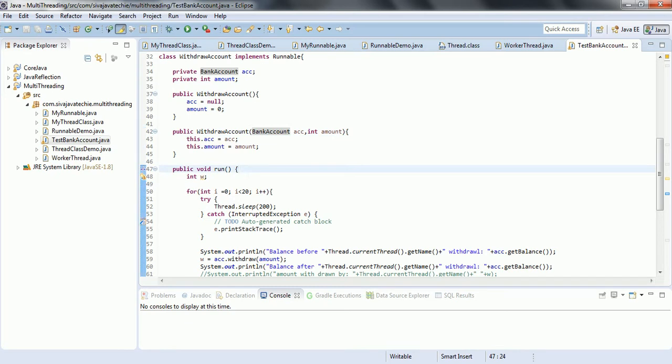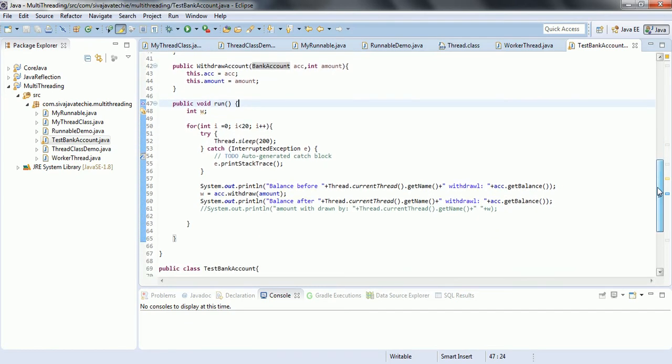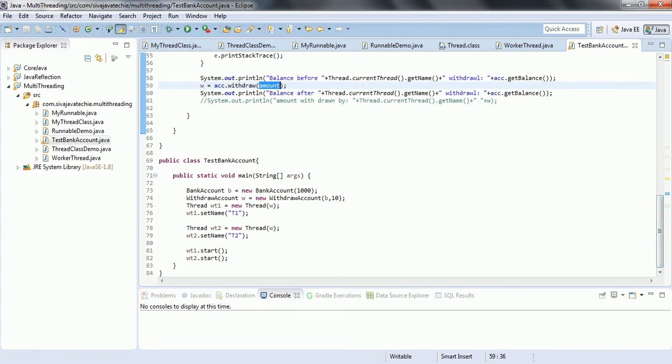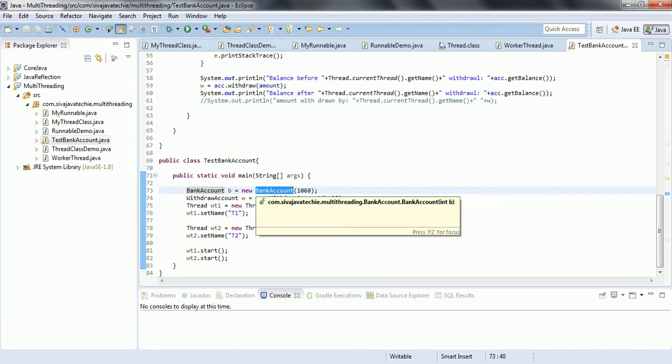In the overridden run method we have a for loop, i equal to 0, i less than 20, i plus plus, and we wait with Thread.sleep for 200 milliseconds. Then we call account.withdraw(amount), where amount is what we pass from the main method, that is 10 rupees, and the bank account is initialized with 1000 rupees.